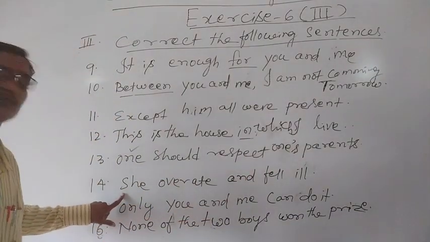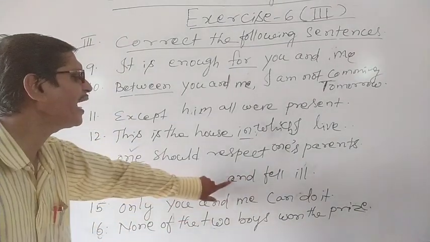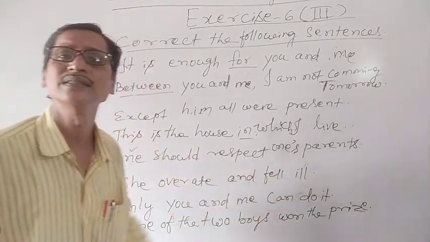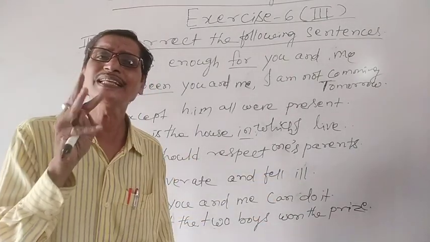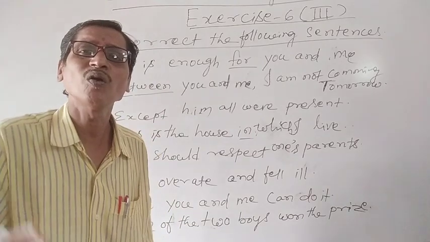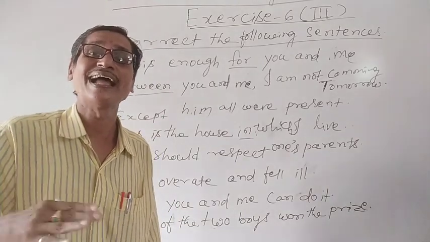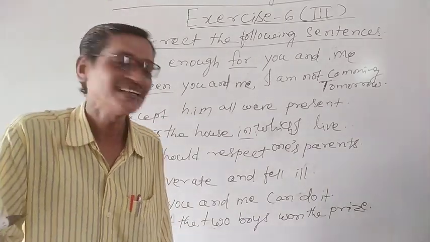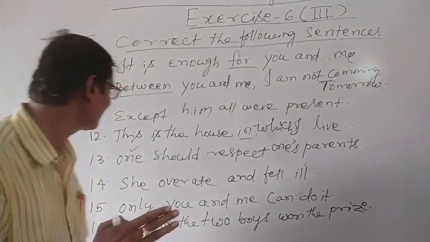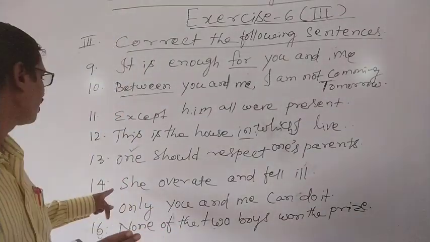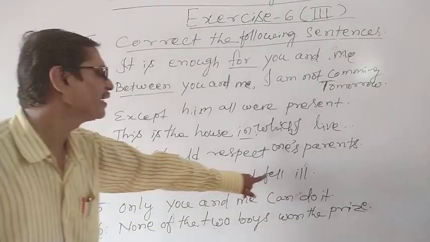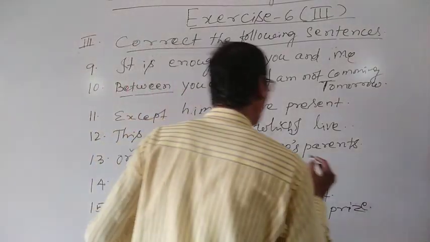Similarly, number 14, you see, she overate and fell ill. I have told you we have three different verbs: overeat, enjoy, avail. If these verbs are there, then what will we do? She overate and fell ill herself.